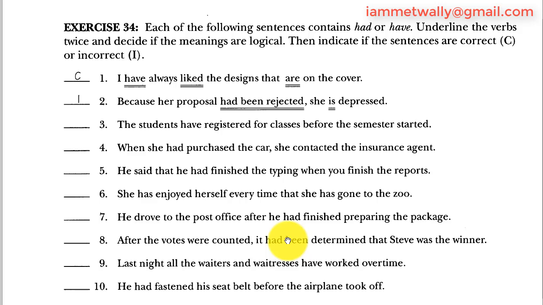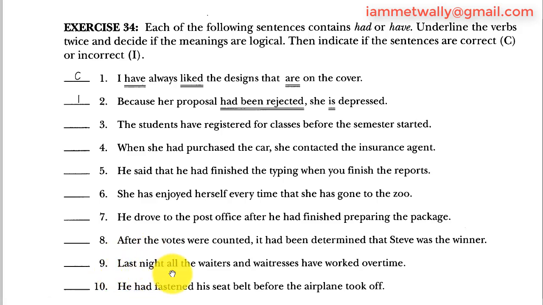It doesn't work like that. Generally past perfect all the time happens before past simple. It could be: after the votes had been counted, it was determined, because the past perfect action generally happens before the past simple. So you first count the votes and then you know who is the winner. That's why this sentence is incorrect.